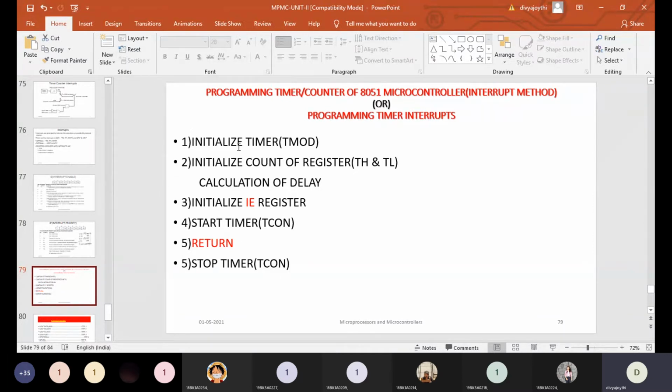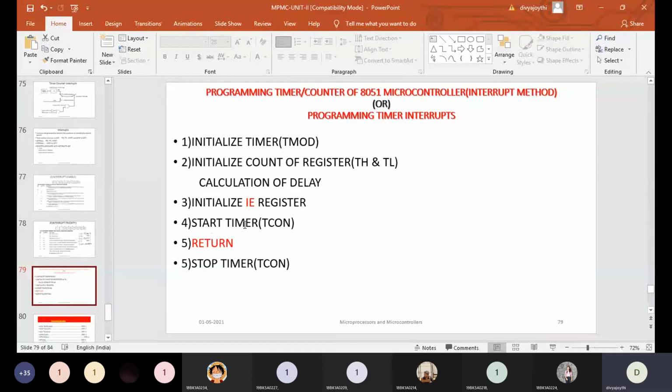The first step is to initialize the timer. It is common, it is there in the polling method also. Next is the initialization of count, that means TH and TL need to be calculated, the same step. And the third step is to initialize the IE register. But in the polling method, the third step is to start the timer. So before starting the timer in the interrupt method, you need to initialize the IE register.